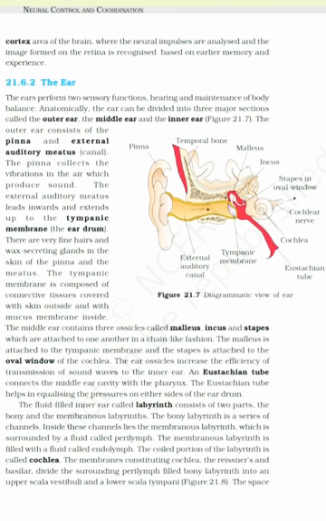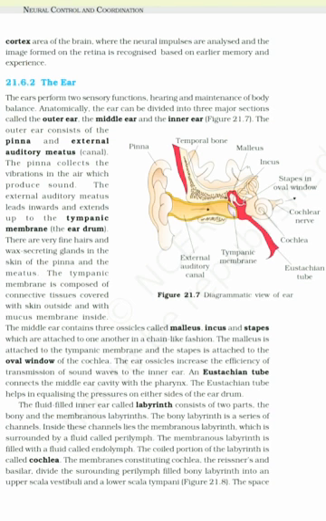The fluid-filled inner ear called labyrinth consists of 2 parts, the bony and the membranous labyrinths. The bony labyrinth is a series of channels. Inside these channels lies the membranous labyrinth, which is surrounded by a fluid called perilymph. The membranous labyrinth is filled with a fluid called endolymph. The coiled portion of the labyrinth is called cochlea.